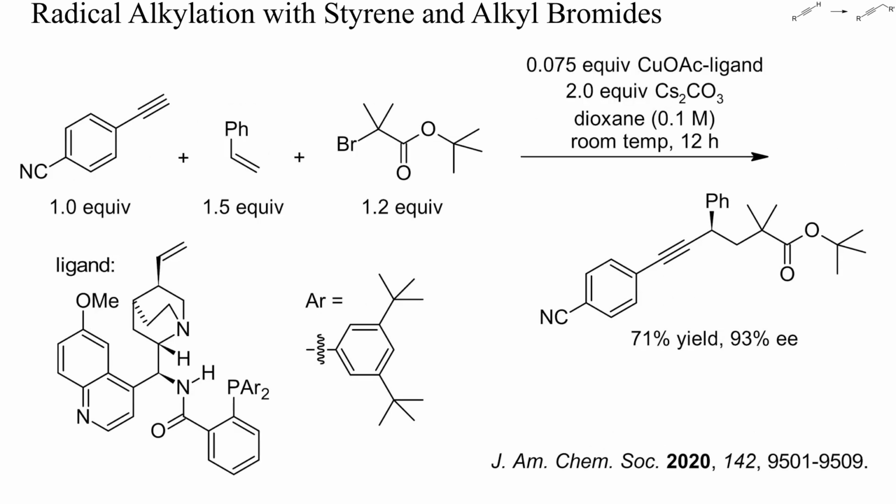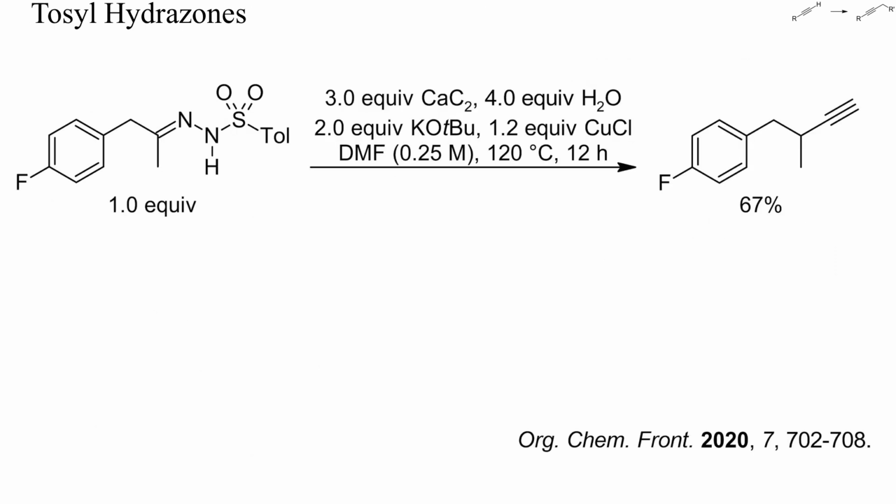This here is a recent example of the alkylation of a copper acetylide with carbon-centered radicals. In the presence of a quinine-derived enantiomerically pure ligand, the alkylation proceeded with high enantioselectivity. This is an interesting example of the direct use of calcium carbide as acetylene source. Under strongly alkaline conditions, a single alkylation of acetylene with a tosyl hydrazone could be achieved.